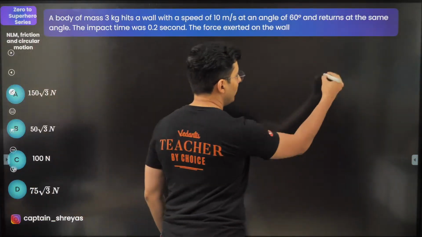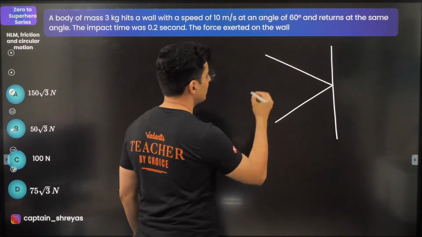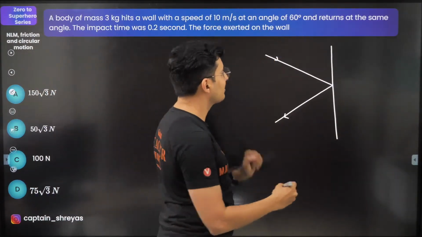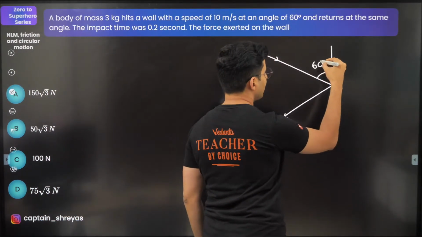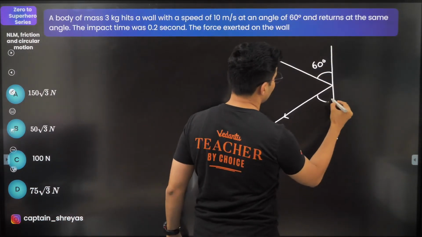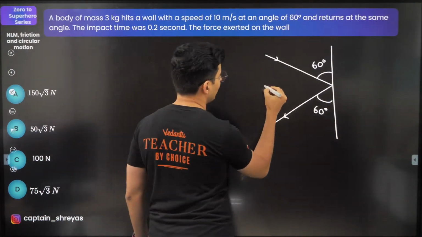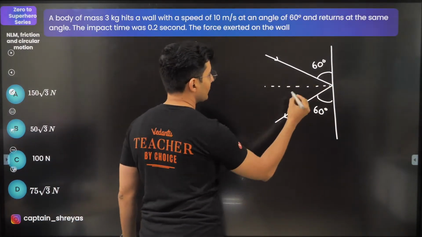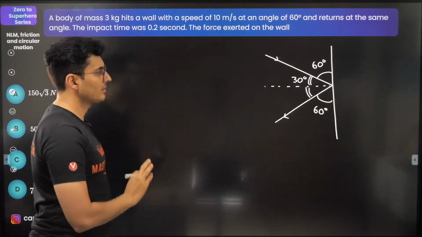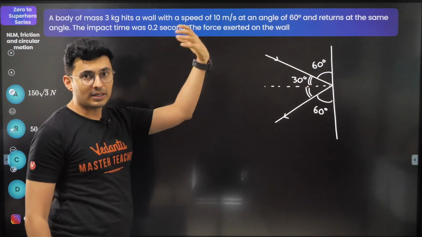Okay, so there is a wall. A ball hits it and rebounds, at an angle of 60 degrees with the wall. So this is 60 degrees. And let's assume at the same angle it returns, so this is also 60 degrees. It's not the angle of incidence, so be careful. This is 30 degrees, and this is also 30 degrees. Now, as per the question, we have to find out the force.